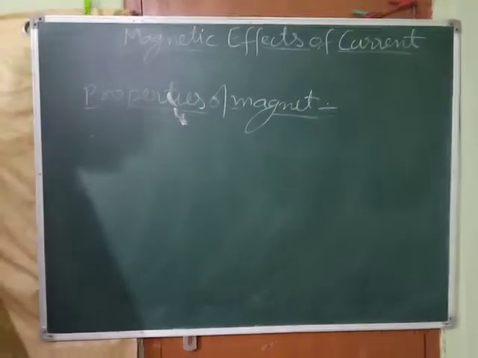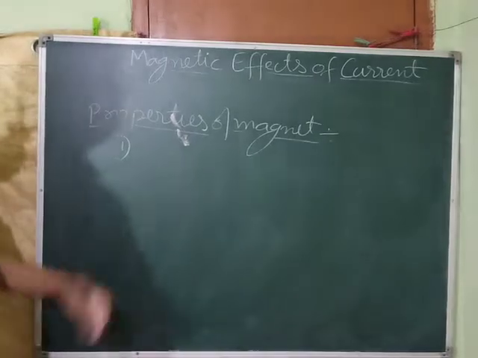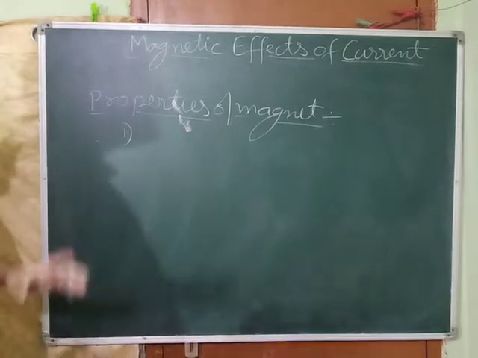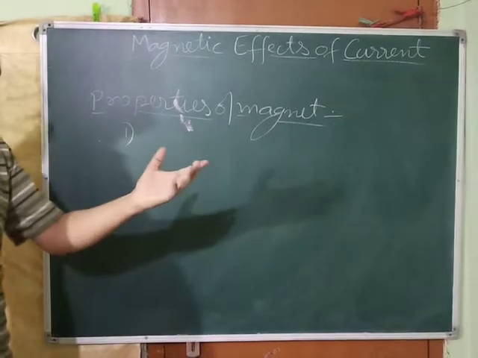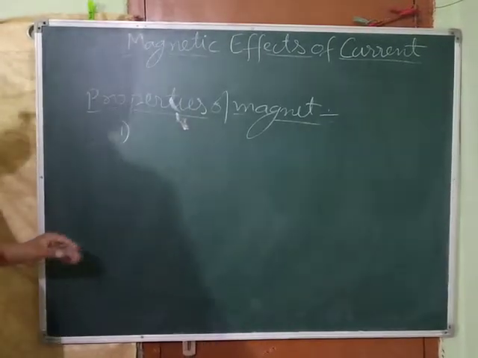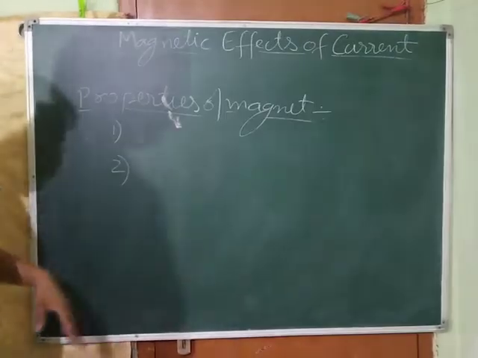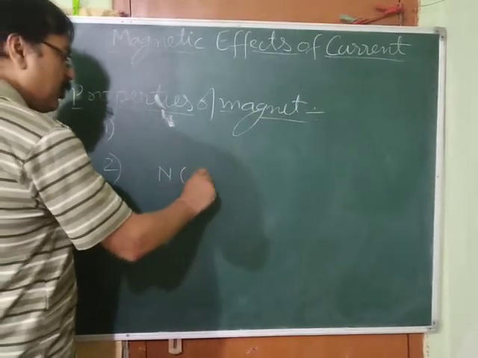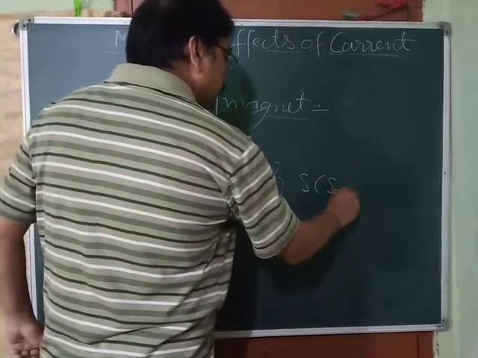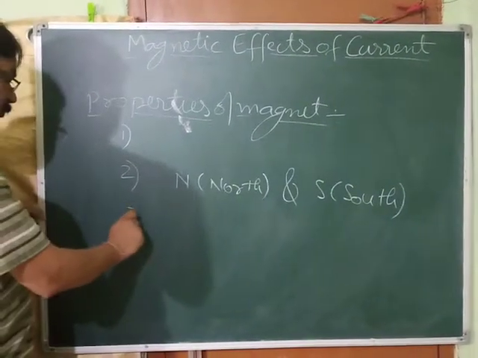Now, first property, very simple. The magnet attracts ferromagnetic substances like iron, nickel, cobalt, and attracts and repels other magnets. Second, a magnet has two poles, that is north and that is south.